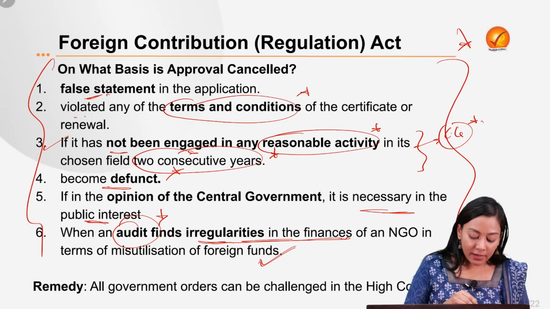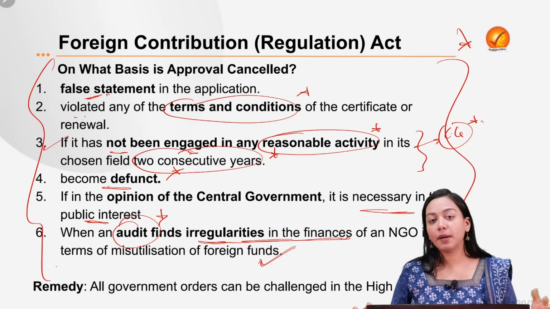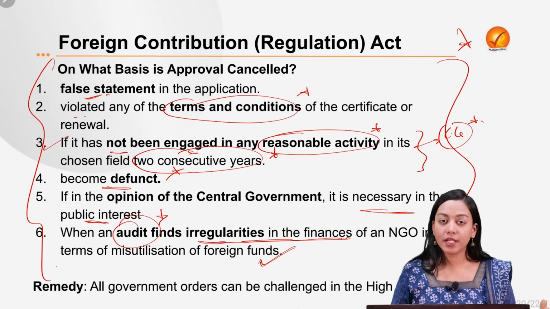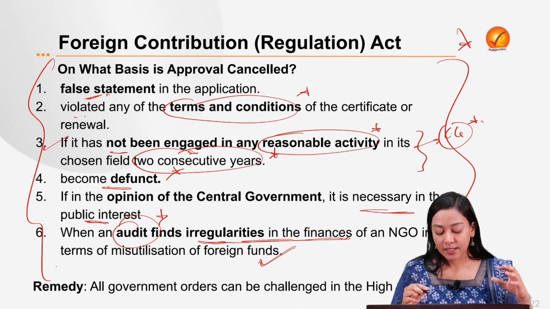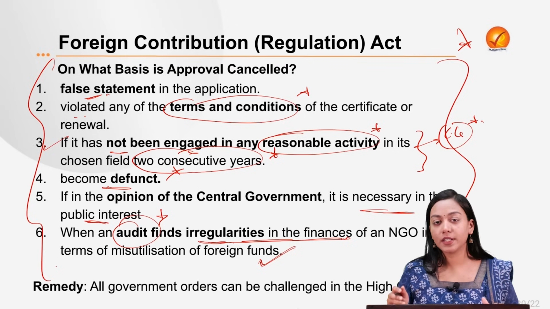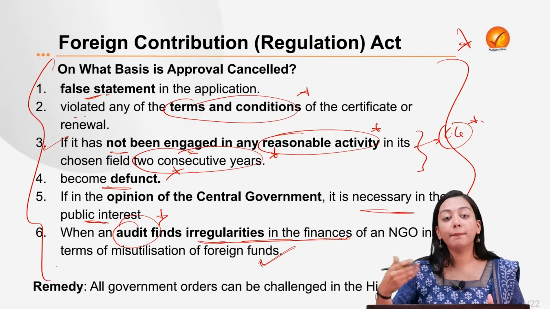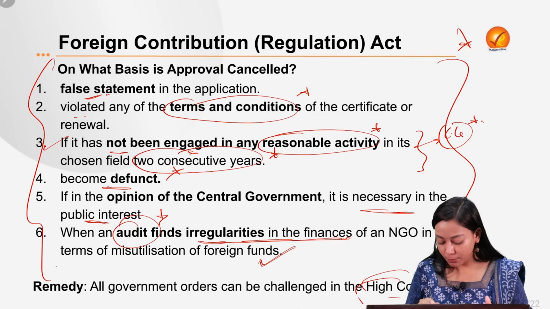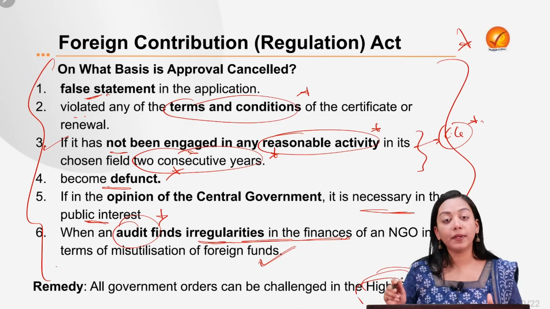What is the remedy? If, for a public servant or an association, a temporary suspension or removal of registration has happened, then you can appeal to the High Court. The appellate body is also present, and you can appeal to the High Court.